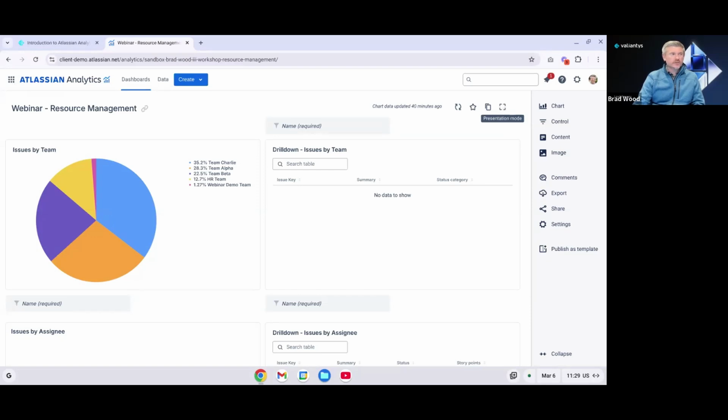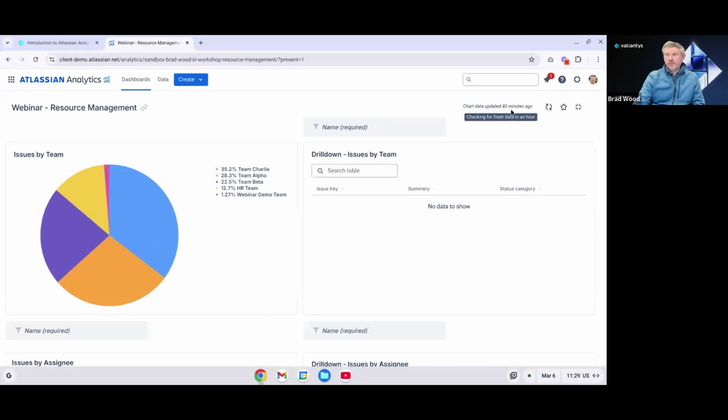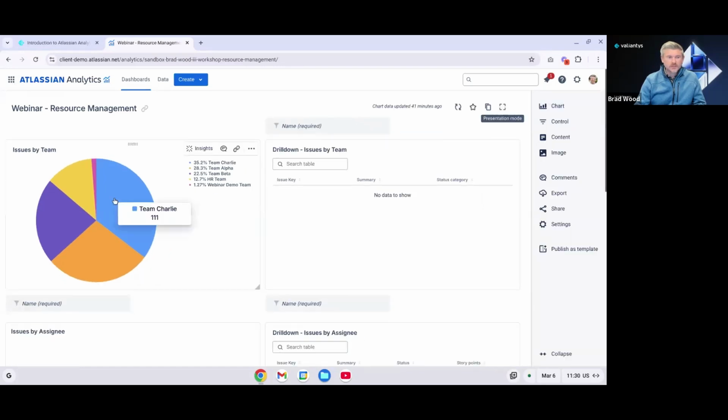So I like this for presenting to large groups. Basically, if you click this, the chart will be expanded and our navigation section on the right-hand side goes away. And now we're utilizing the entire width of our display to show our dashboard. So I really like the presentation view for that purpose. And then all of our different configuration items are over here on the right-hand side, and we are going to walk through all of those in just a second, starting with charts.